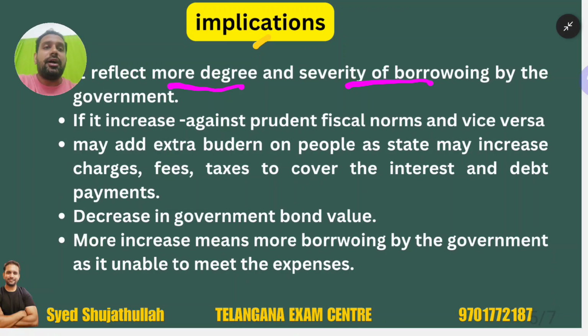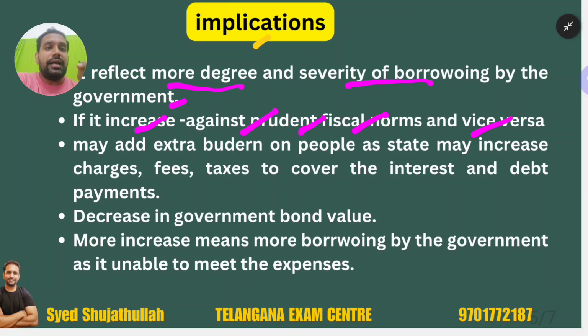You can understand that it also tells you the severity. Suppose right now the government debt is 10,000 per person. If it increases to 20,000, a high jump will be there, right? So this jump is called severity. Remember this point. The rate of growth of this debt per capita will show the severity of borrowing by the government, if it increased against the prudent fiscal norms, and vice versa.